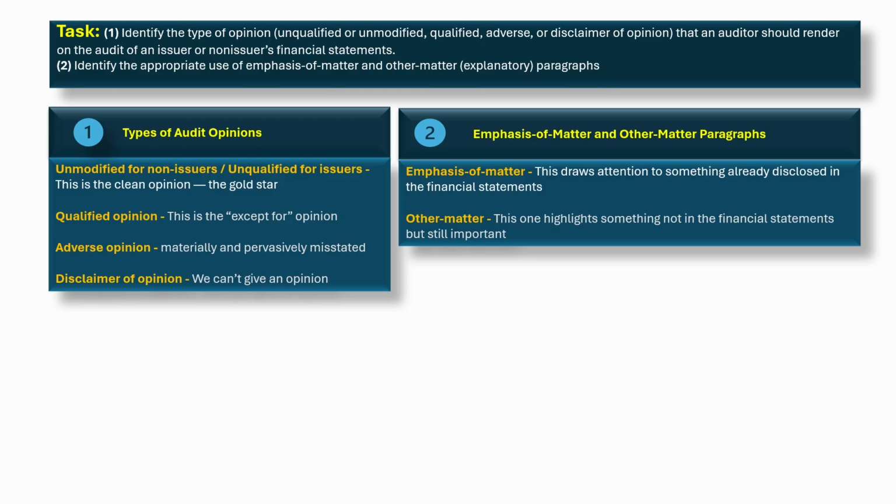That's a disclaimer. Now, emphasis of matter is like adding, by the way, the restaurant is moving locations next month. Other matter is like saying, oh, and this review is only for private use by the Food Critics Club. So, on the exam, always match the opinion type to whether the problem is material, pervasive, or just limited. And remember, emphasis of matter points to something already disclosed, while other matter points outside the financials.